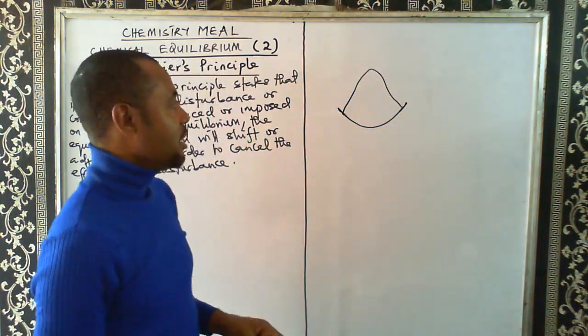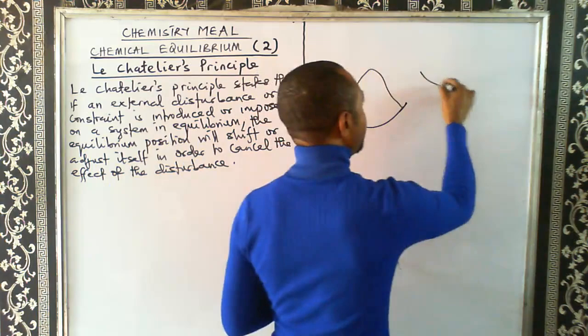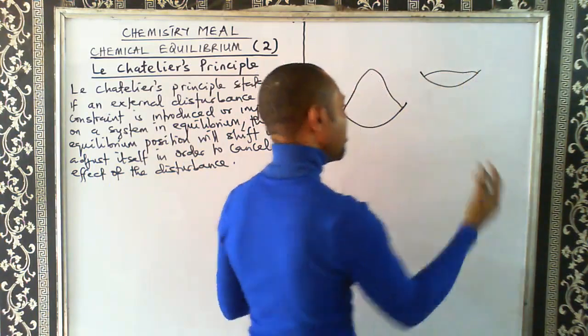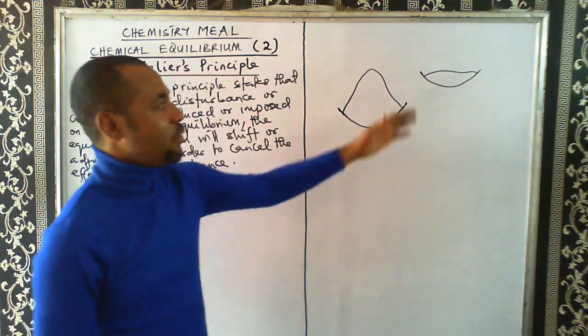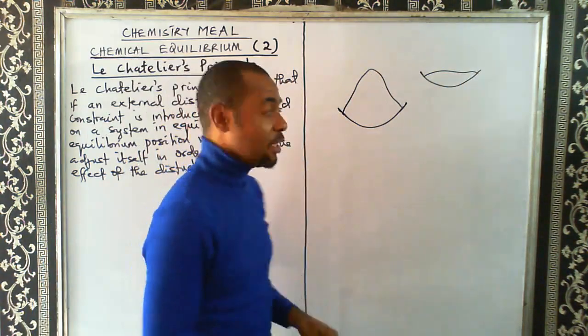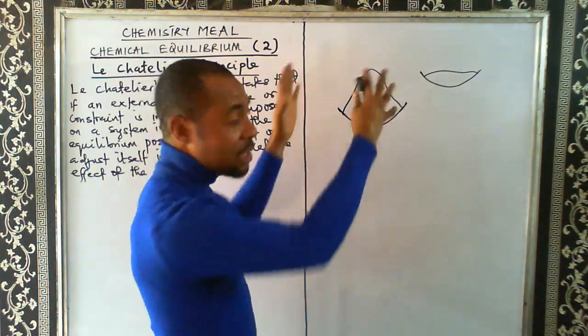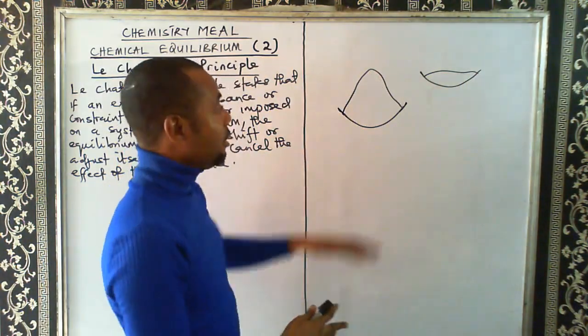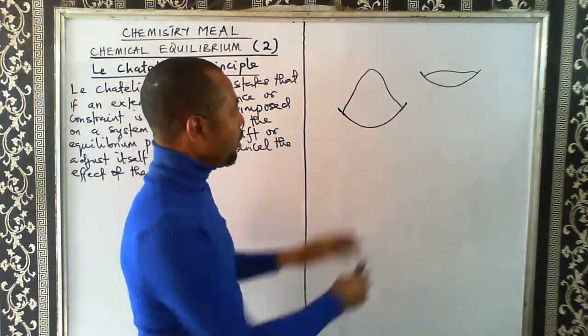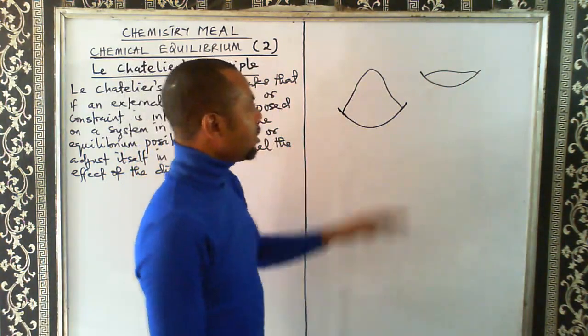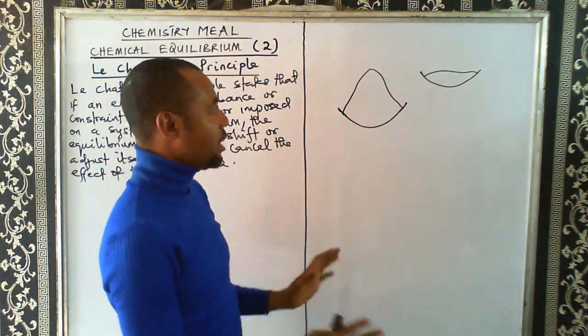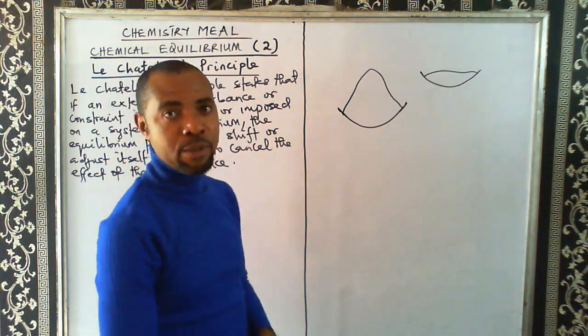On other days when you want to eat, your rice will just be like this. You are okay with it, you just say a little. But I don't know what normally happens during Christmas. People will always say, please make sure that the food fills every part of the plate. Then we have assorted meat. So if you have a bowl of rice, this rice is balanced, it's in equilibrium.